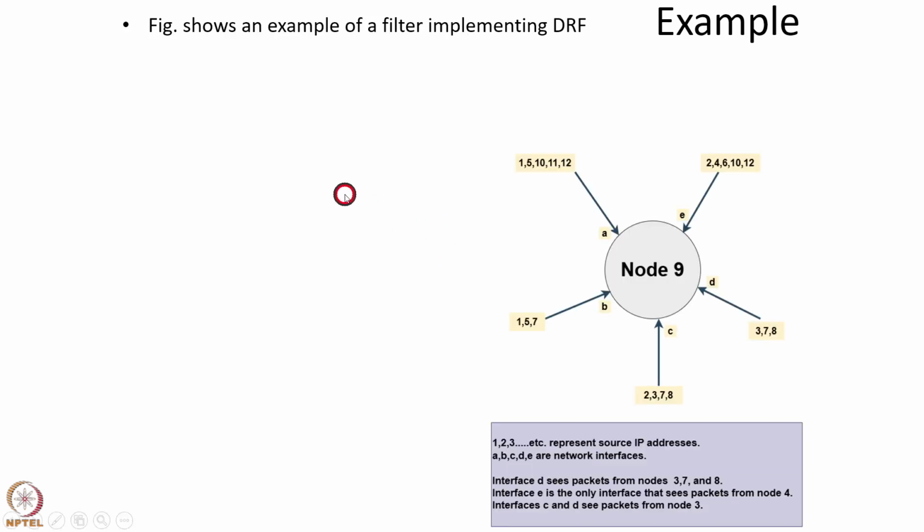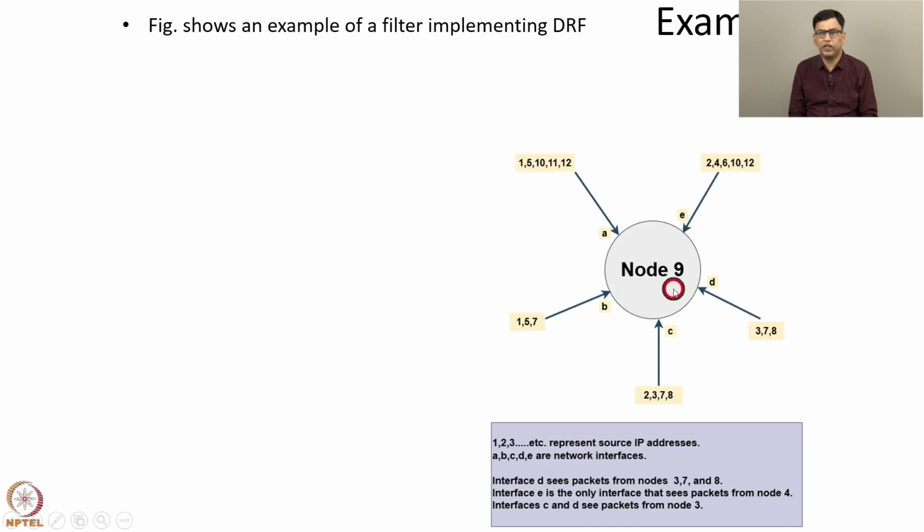So here's an example to illustrate this concept. This figure shows an example of a filter implementing DRF. So this is a filter, and these are its interfaces. These numbers 1, 2, 3 and so on represent source IP addresses. So for example, the set of source IP addresses that may be received from this interface are 1, 5, 10, 11, 12. The set of source IP addresses that can be received from this interface are 1, 5, 7 and so on and so forth. A, B, C, D, E represent network interfaces.